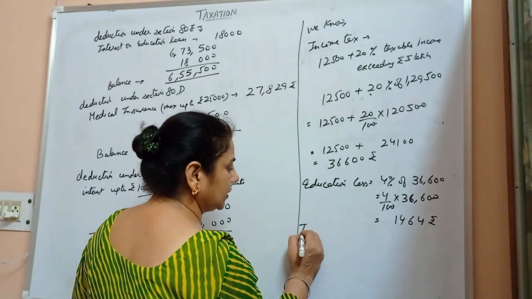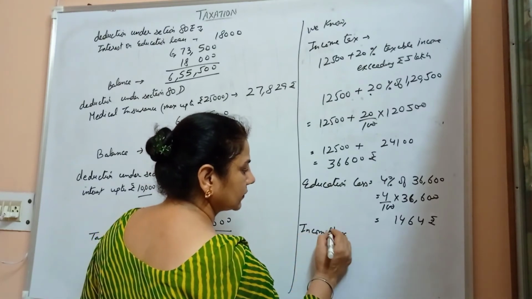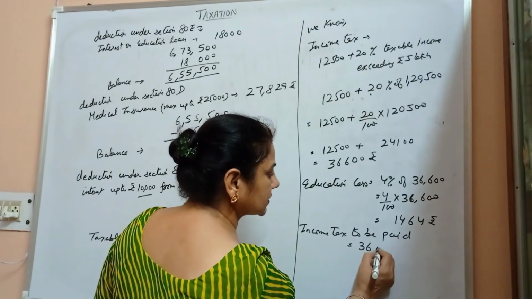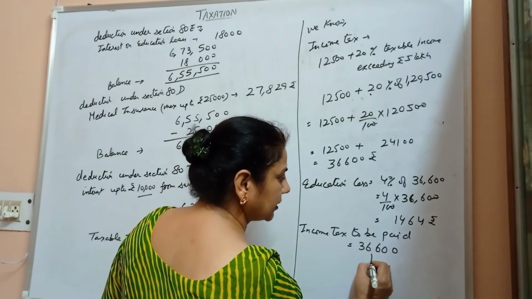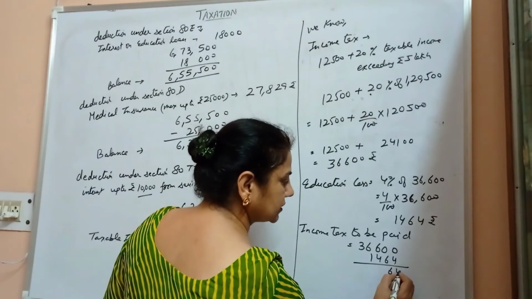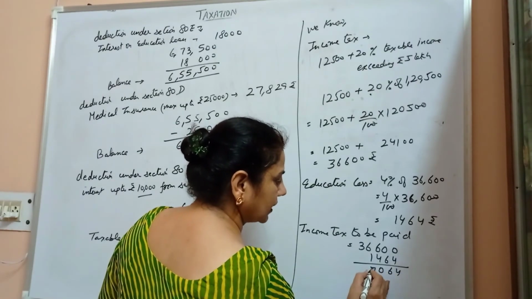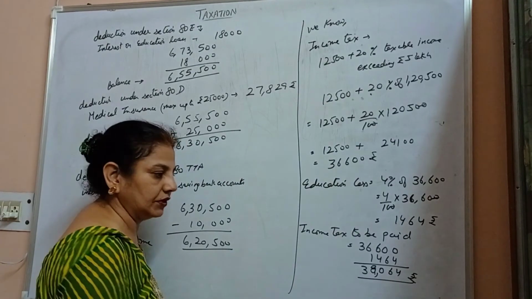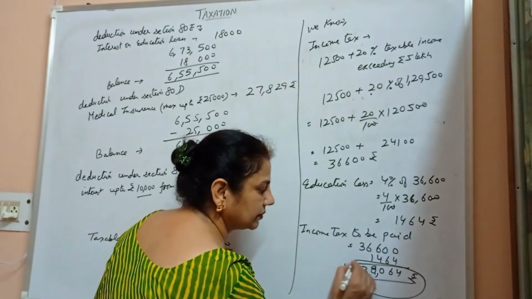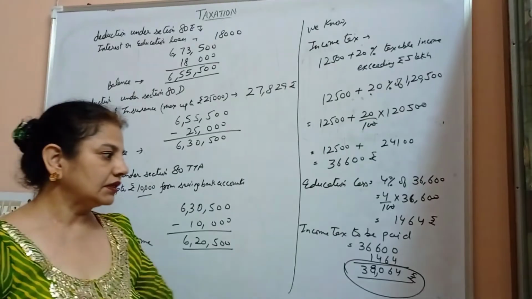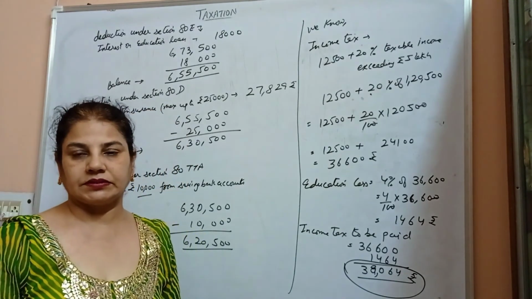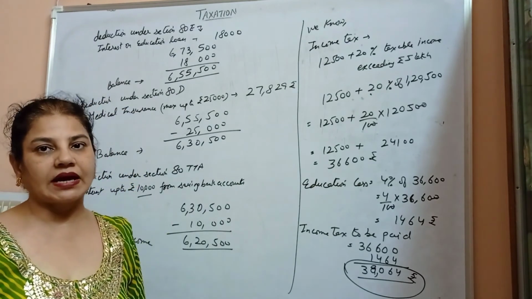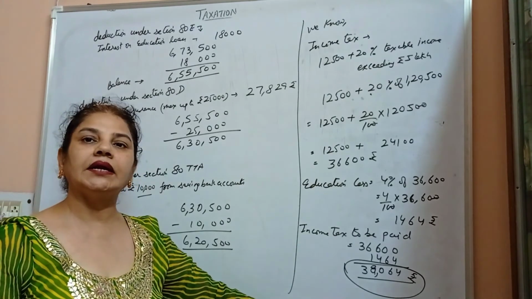So the income tax to be paid by Mr. Abhimanyu is 36,600 plus 1,464, that is 38,064 rupees. So this is the amount of income tax that Mr. Abhimanyu has to pay, 38,064 rupees. This is according to the old slab, for the financial year 2019 to 2020.